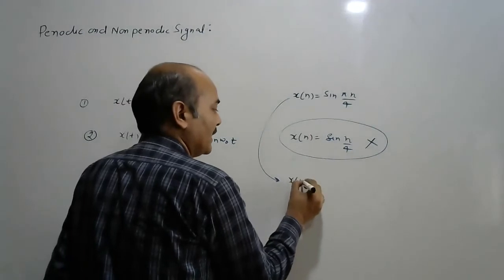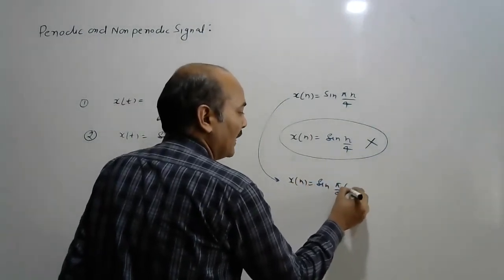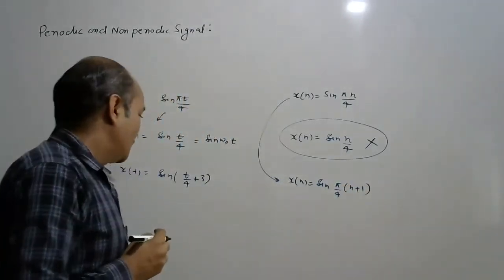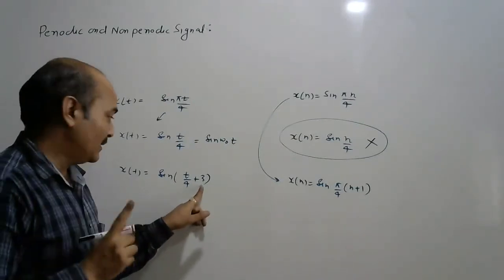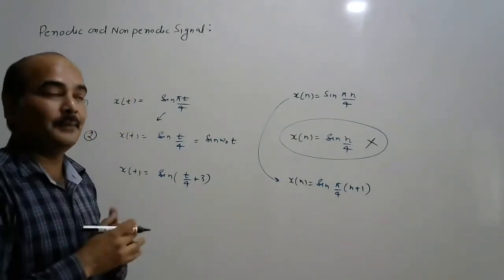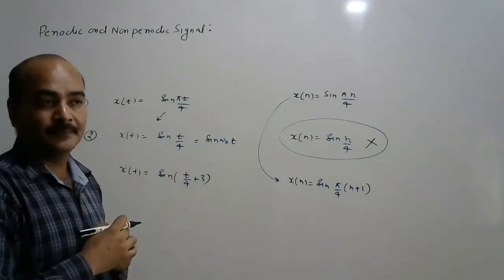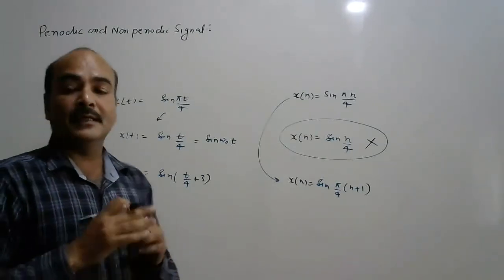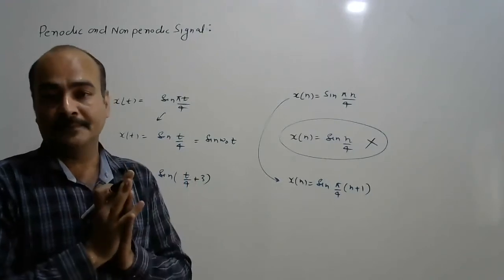This is x[n] equal to sin(pi by 4 into (n plus 1)), suppose. So remember, when we add some constant to the time variable, this is equivalent to the time shifting property, and time shifting does not affect the time period of the signal.